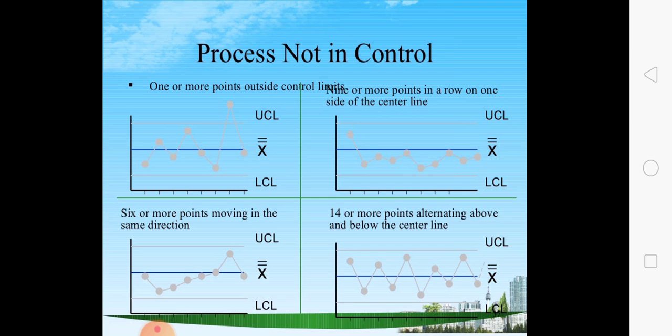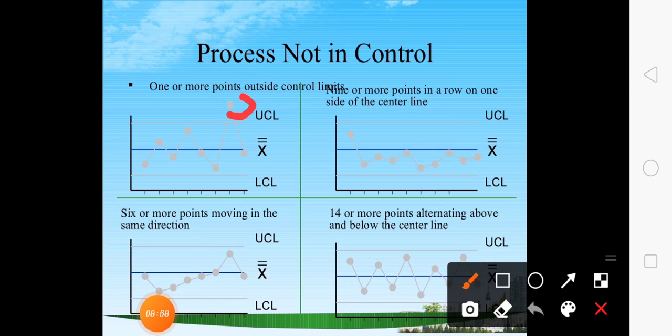See here, these are a few examples of a process not in control. In the first, one or more points are outside the control limit. Here we can see one point is outside the upper control limit, so this process is not in control. In the second case we see 9 or more points in a row on one side of the central line.